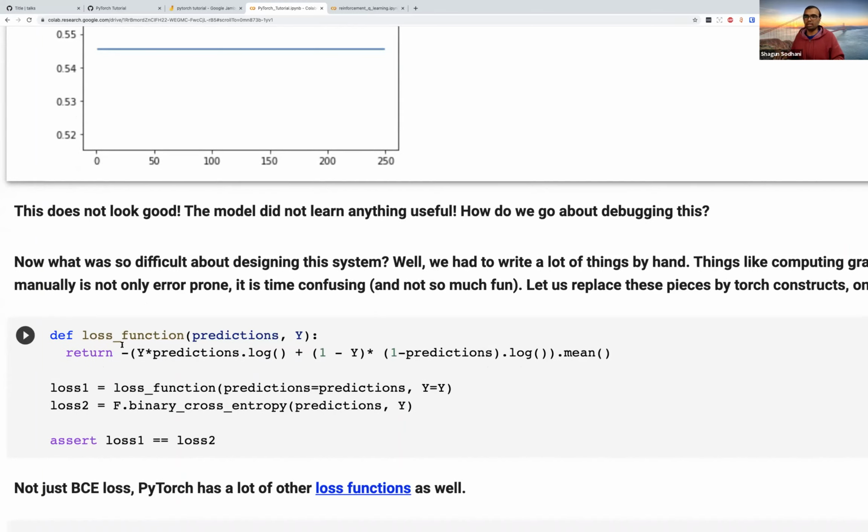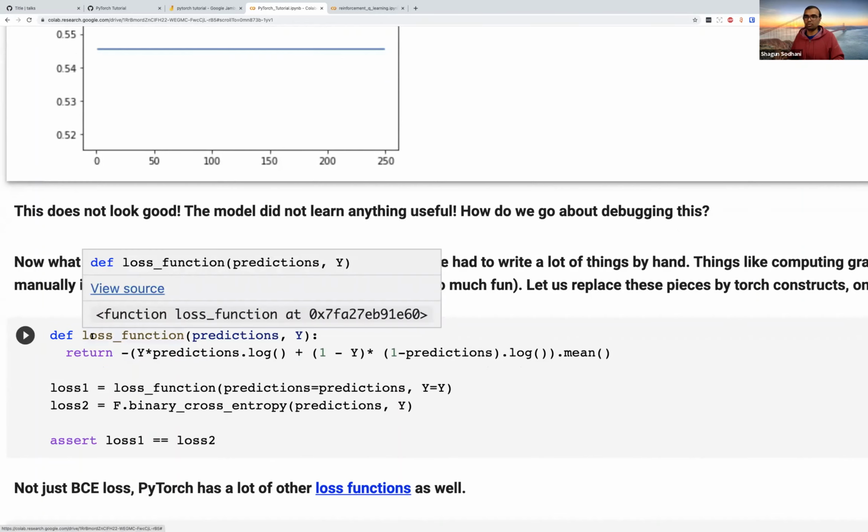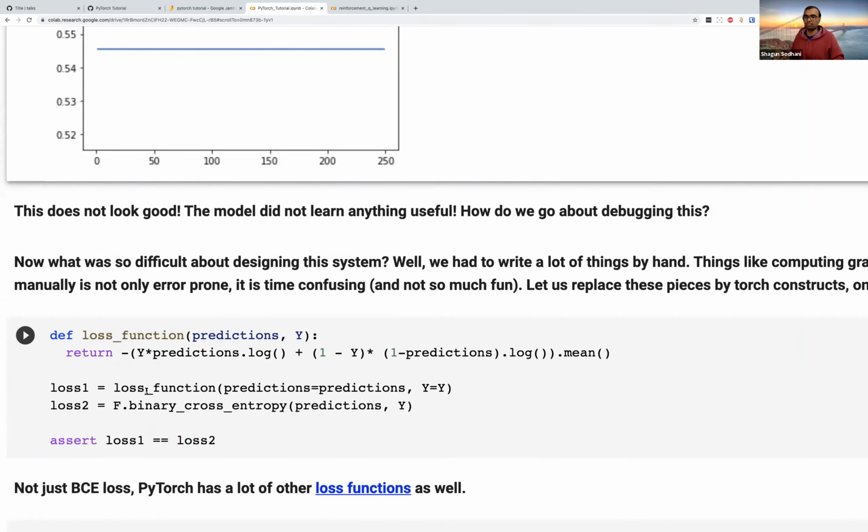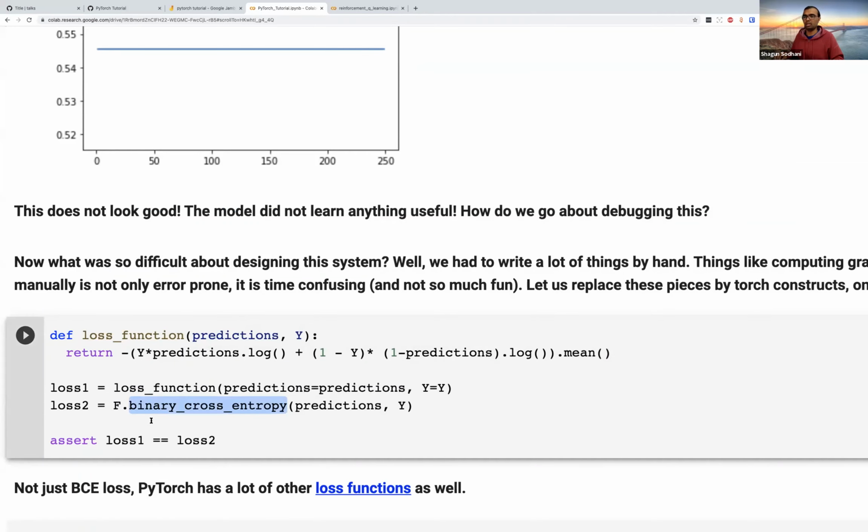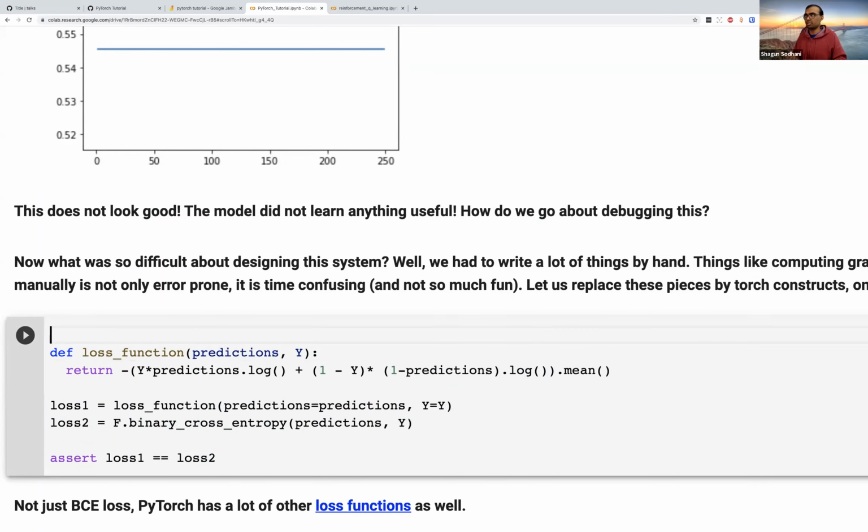So one thing that we had is this loss function, which was computing the BCE loss. Instead of computing this BCE loss using our function, we are going to use this function from Torch called binary cross entropy. Let me write down what this F is. I think the import statement is somewhere on the top.